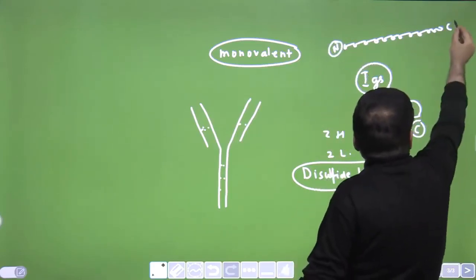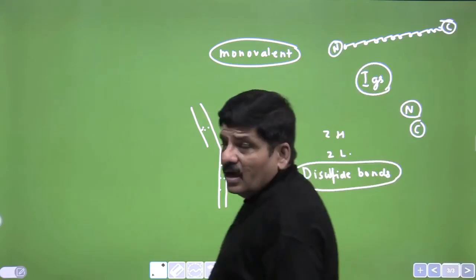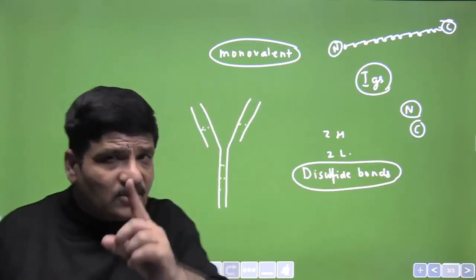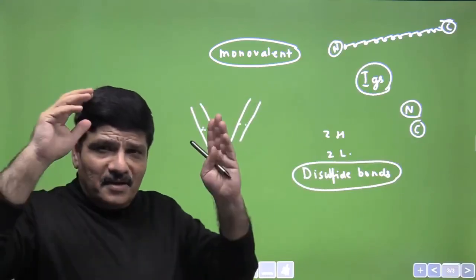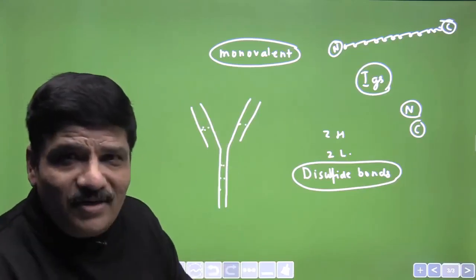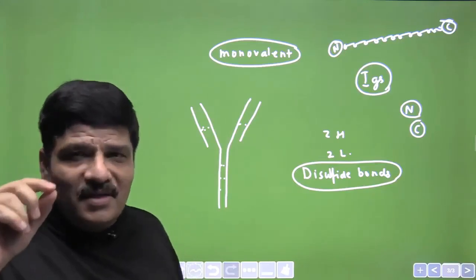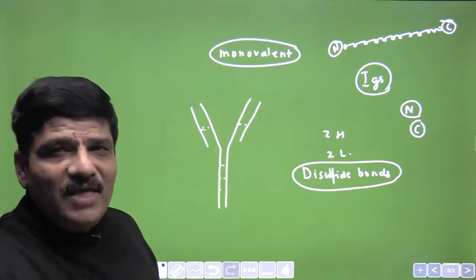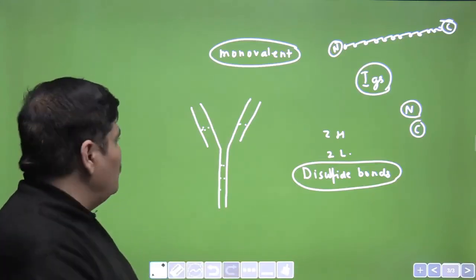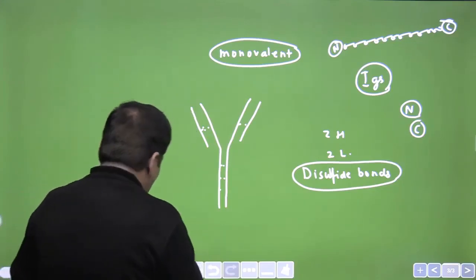This is the amine group, this is the carboxyl group of the amino acid. So just look at the NCERT, stop the video, watch it. Many of you might not have noticed that there is an N terminus and a C terminus mentioned there. Please look at it, and then we can continue with the discussion.